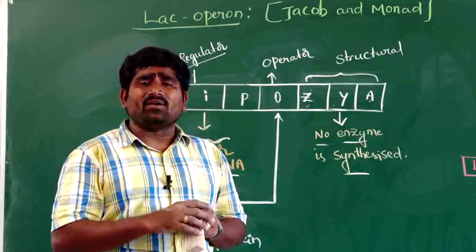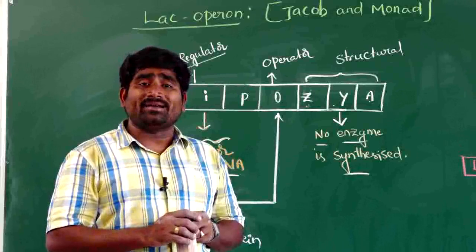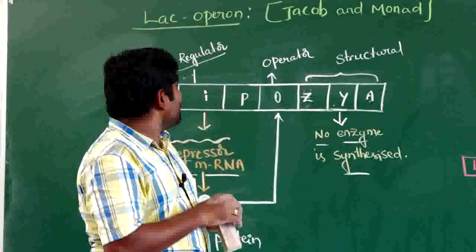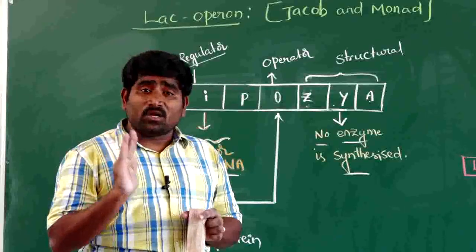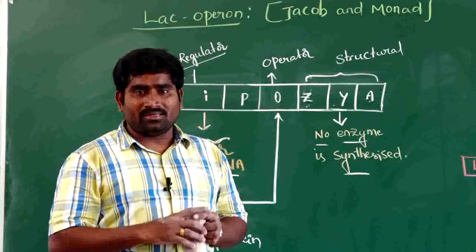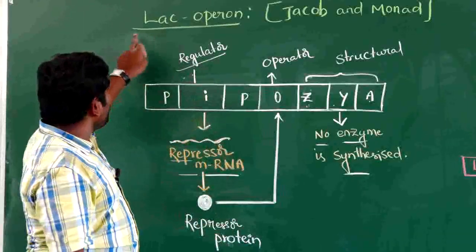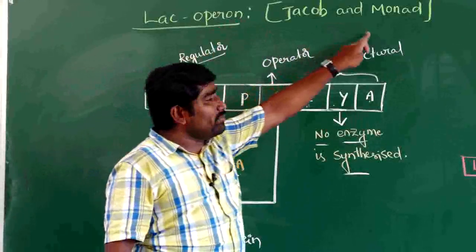Some special type of gene expression we can also see, based on external environmental characters. Based on this concept, external environmental factors are also responsible for gene expression. An example is the lac-operon concept, proposed by Jacob and Monod.